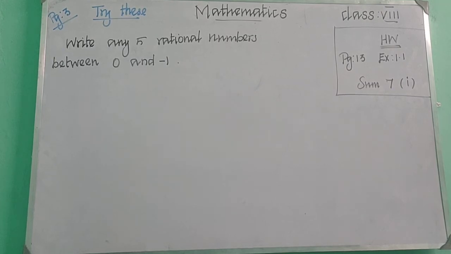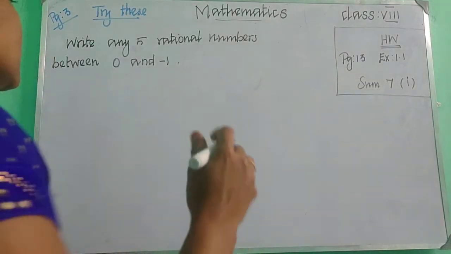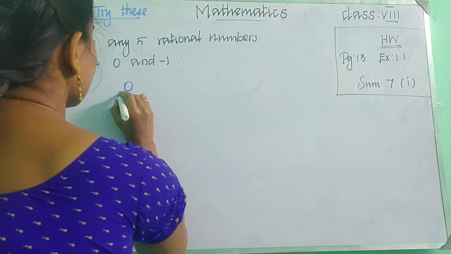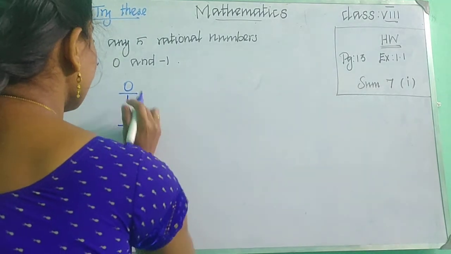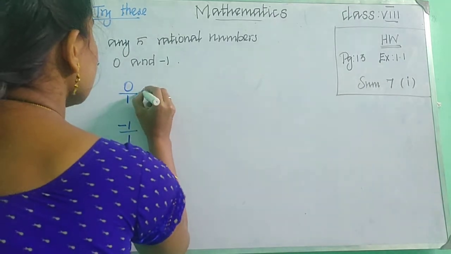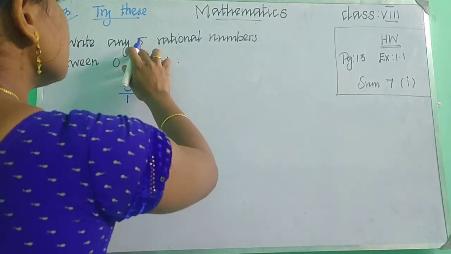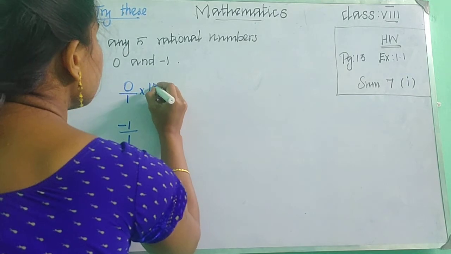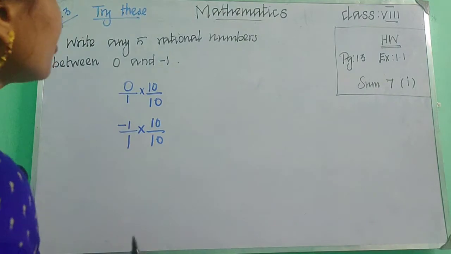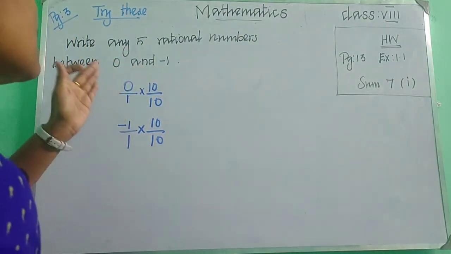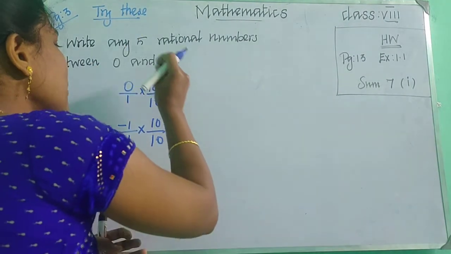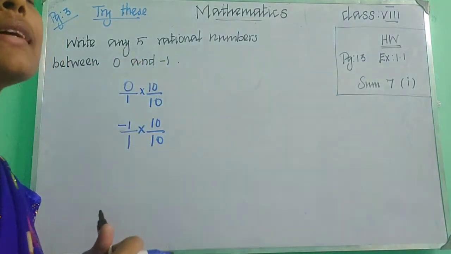How will you find the rational number? Simply we are having 0 and minus 1, right? So 0 by 1. Rational number means we are having A by B, in the form of A by B, right? So 0 by 1. For 5 rational numbers, we can multiply 10 upon 10, and again here 10 upon 10. You can multiply 6 upon 6, anything, no problem. But you need to multiply the same number in the numerator and also in the denominator.